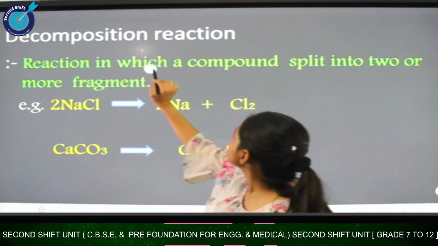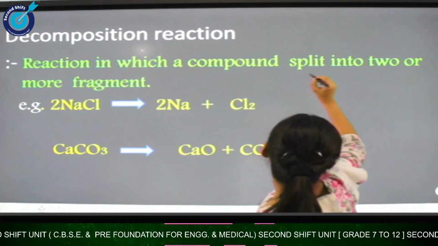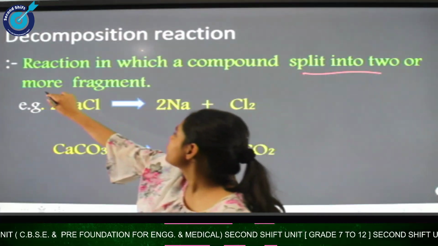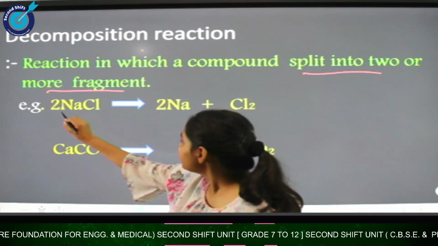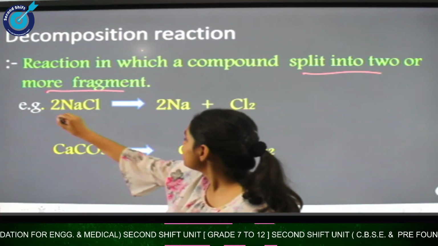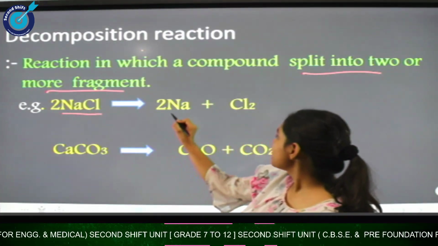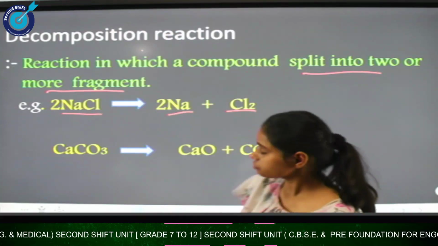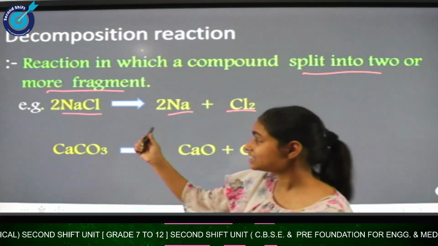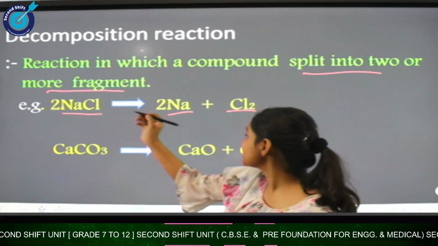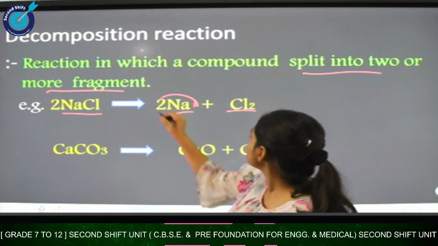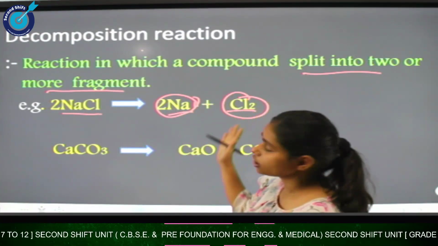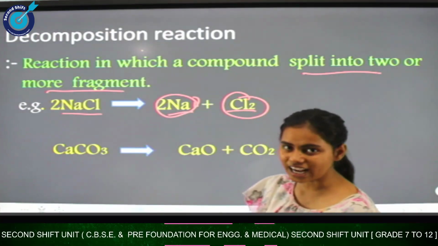A reaction in which a compound splits into two or more fragments. Okay. So now let us see the example. When NaCl reacts, it gives sodium plus chlorine. In this reaction, we can clearly see that when NaCl is reacting, it gives Na and Cl, sodium and chlorine, so it is splitting. So this is what decomposition reaction is.